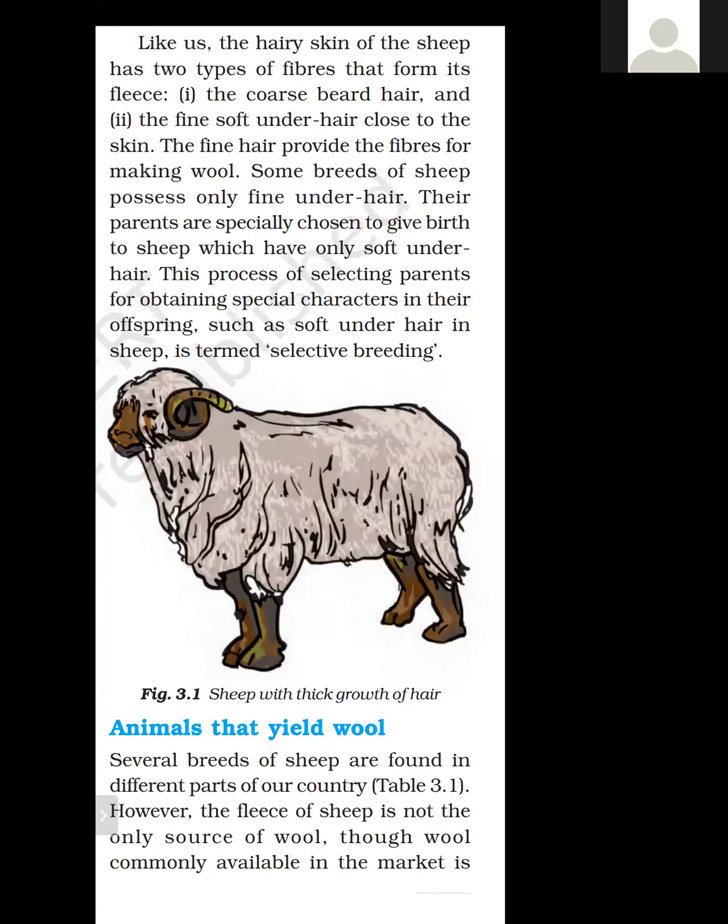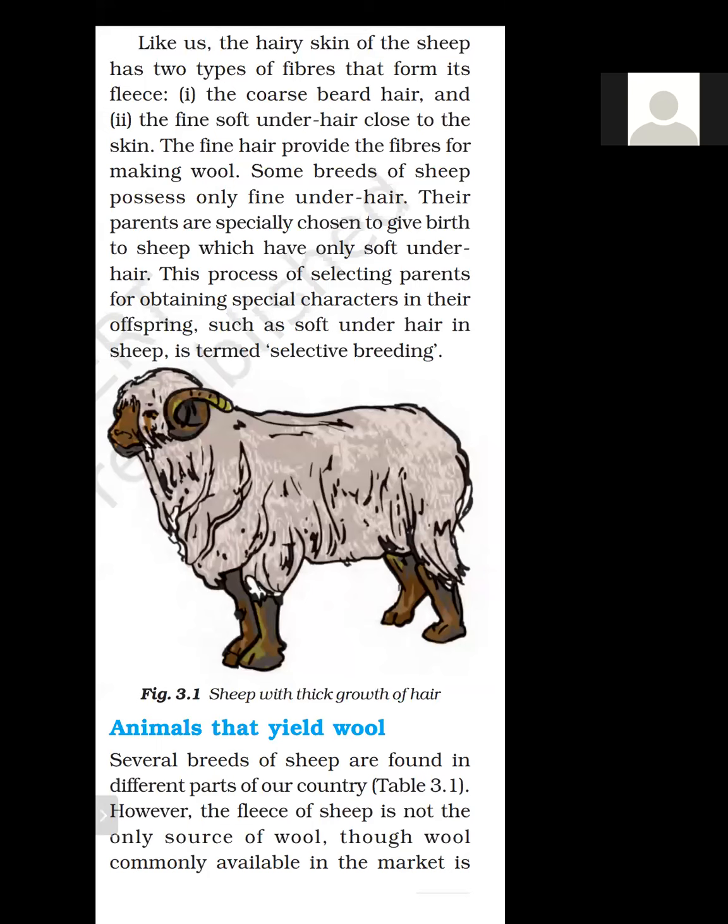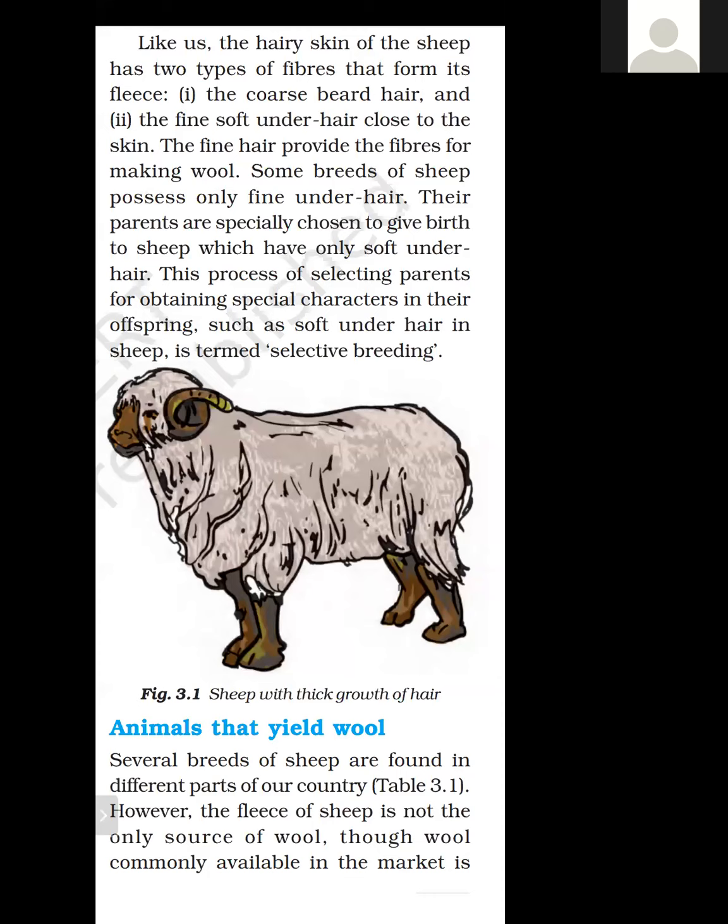This process of selecting parents for obtaining special characters in their offspring, such as soft under hair in a sheep, is termed selective breeding. Selective breeding. So underline this: selective breeding. This is also an important term. The question will be like this: what is selective breeding? Parents are specially chosen to give birth to sheep which have only soft under hair.